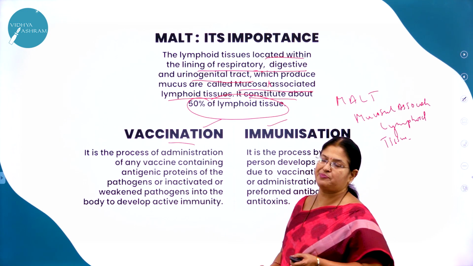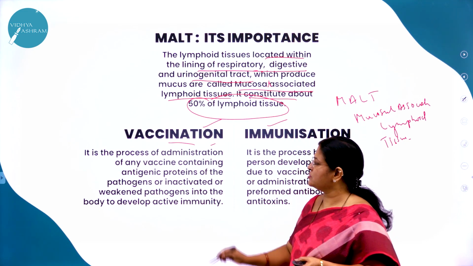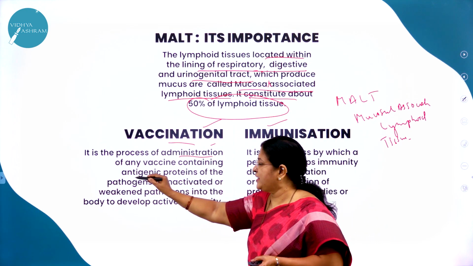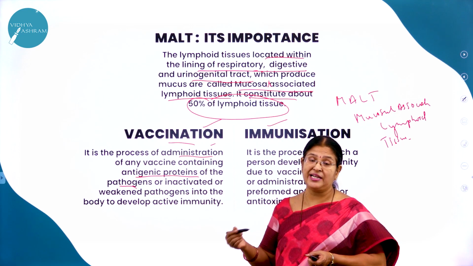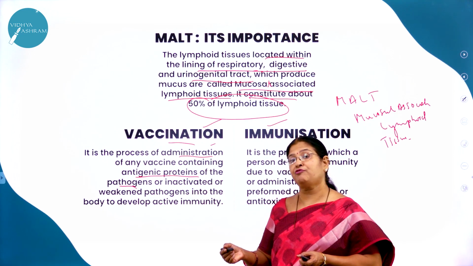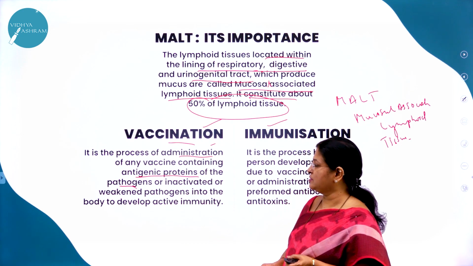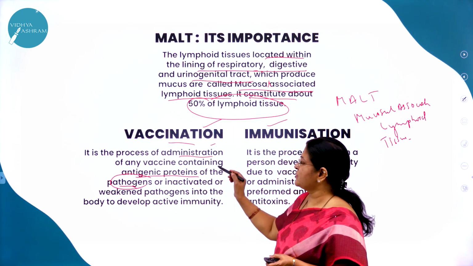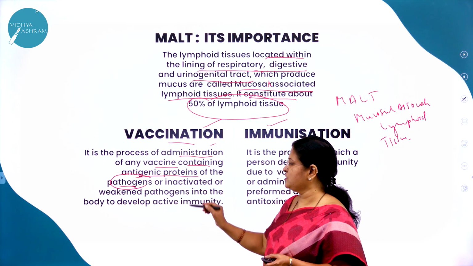Now once again we'll just brief up as to what is vaccination. What is vaccination? It is a process of administration of any vaccine containing antigenic proteins of the pathogens. So it contains the antigenic proteins that is going to kill the antigen, that is the disease causing organism, the pathogens. Right.